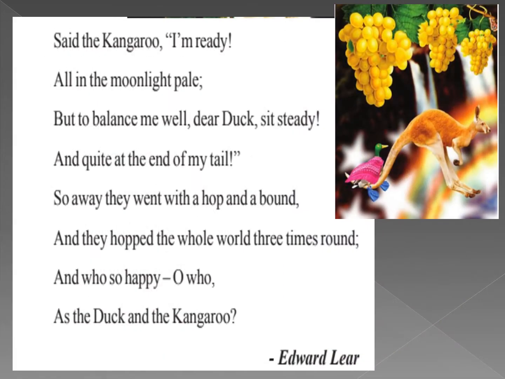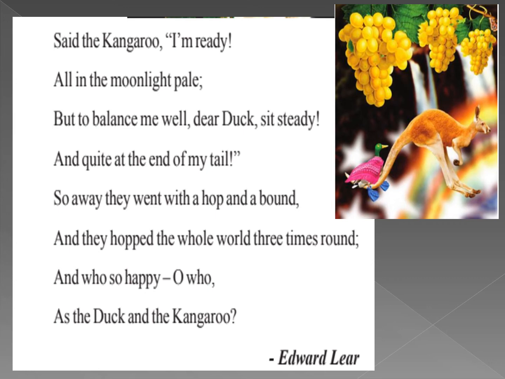Said the kangaroo, I am ready, I am ready. All in the moonlight pale, all in the moonlight pale. But to balance me well, but to balance me well. Dear duck, sit steady, dear duck, sit steady. And quite at the end of my tail, and quite at the end of my tail.